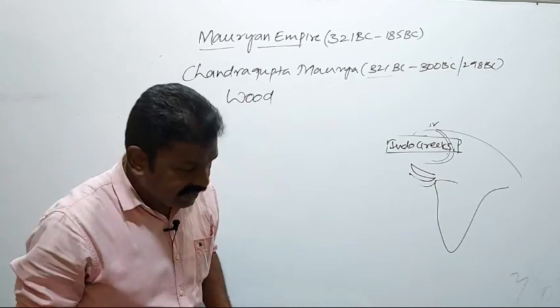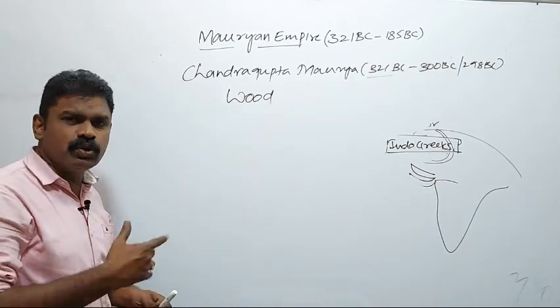So, according to the Greek writers, Chandragupta Maurya had a huge army.